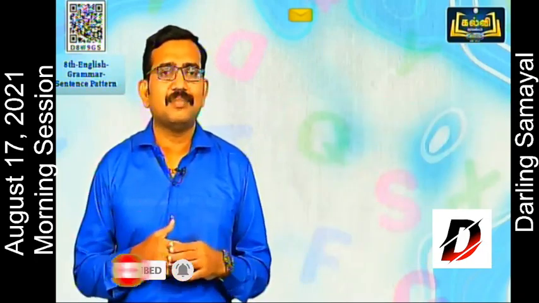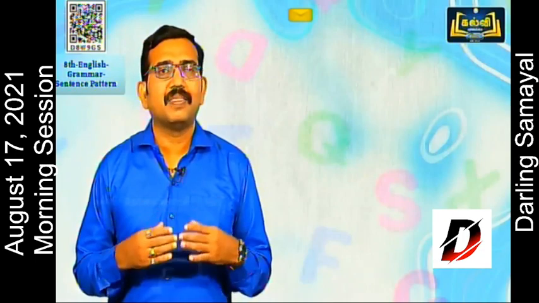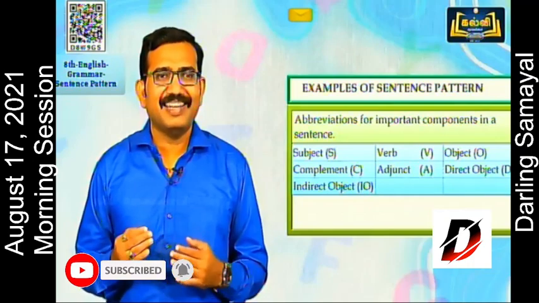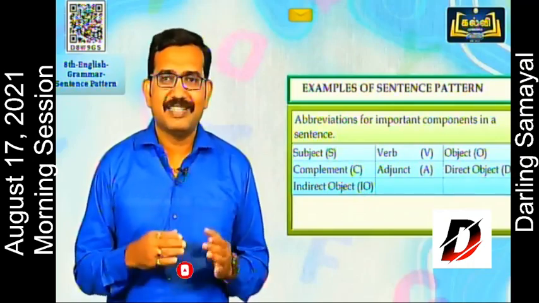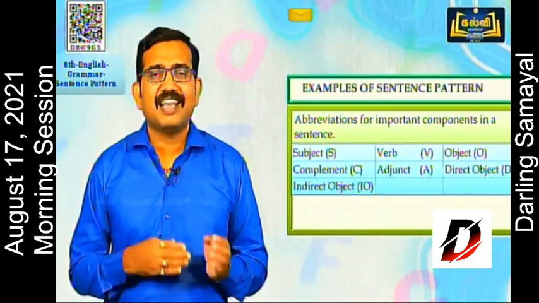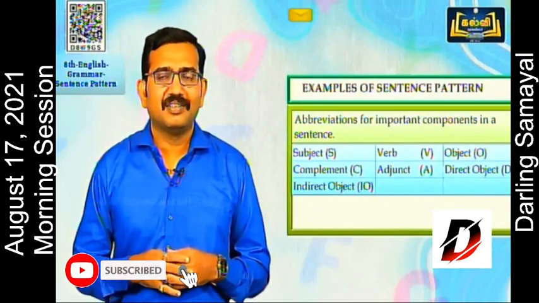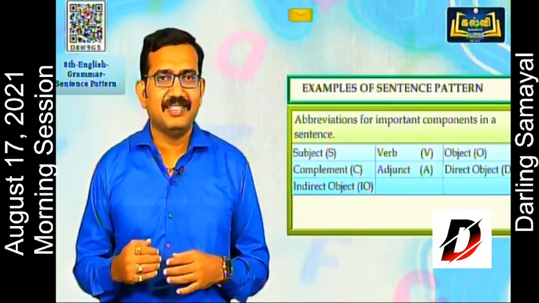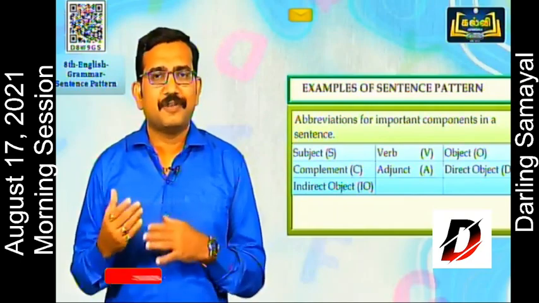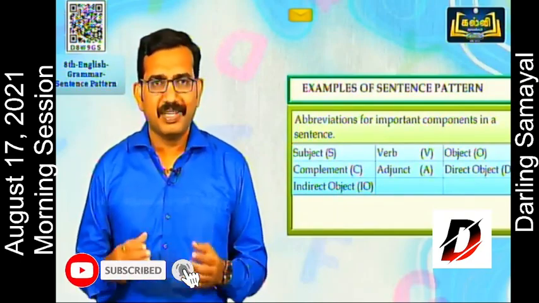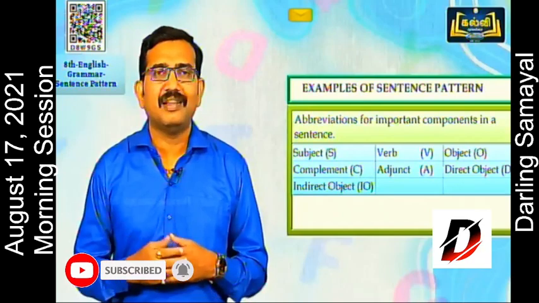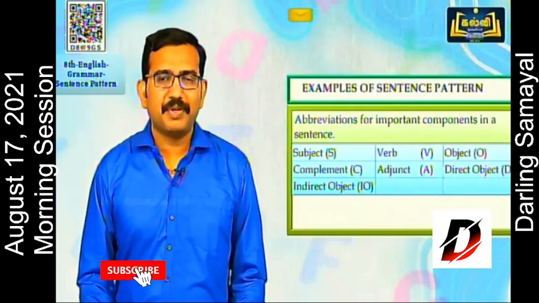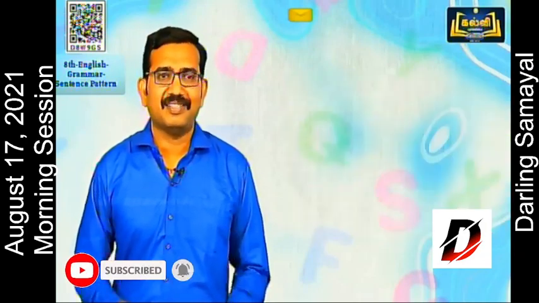Let us check some abbreviations for the sentence patterns. Abbreviations are important components in a sentence. The first one is subject, S; next one is verb, V; third one is object, O; complement, C; adjunct, A. Object is further classified into two. Number one is direct object, DO, and the next one is indirect object, IO. These are the abbreviations used in sentence patterns.